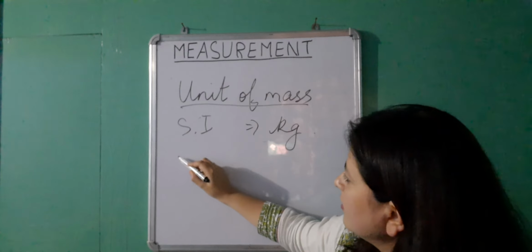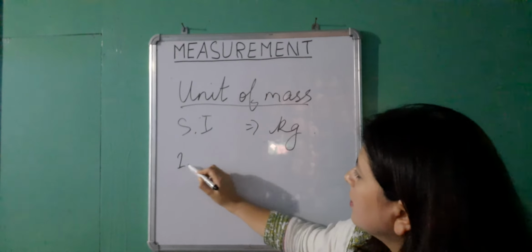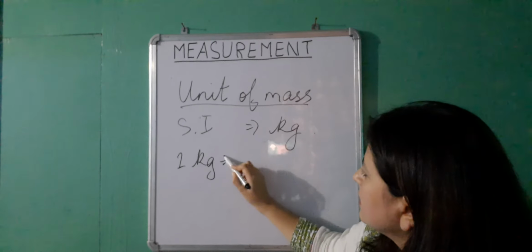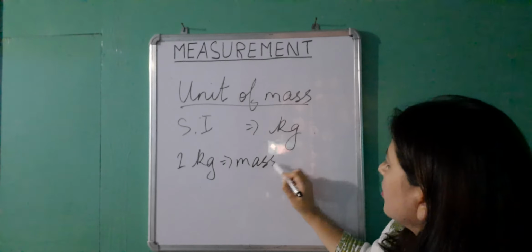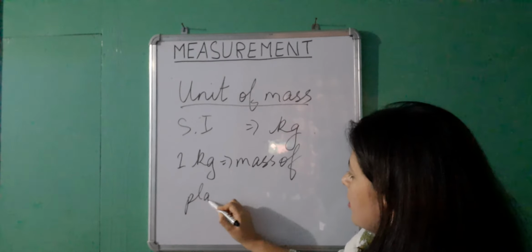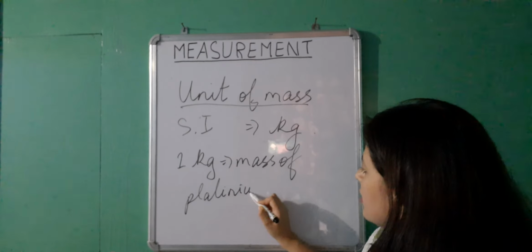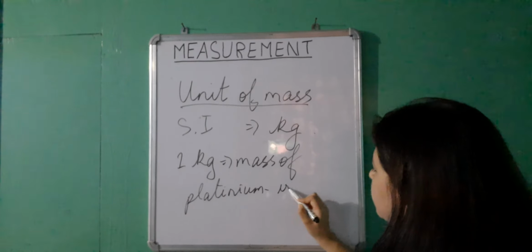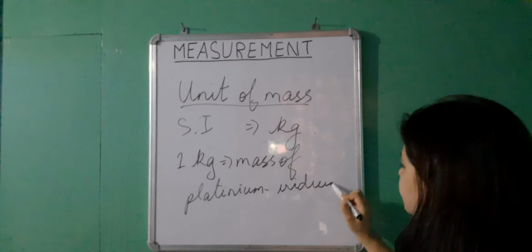So you have 1 kilogram as the mass of a cylindrical piece of an alloy which is made of platinum iridium.